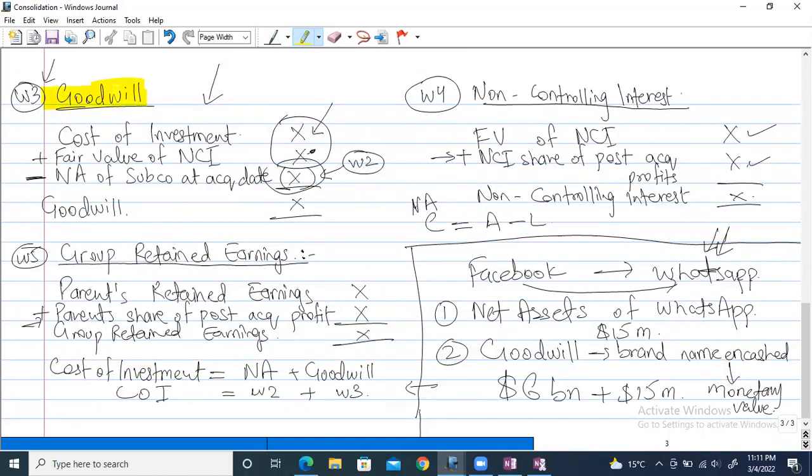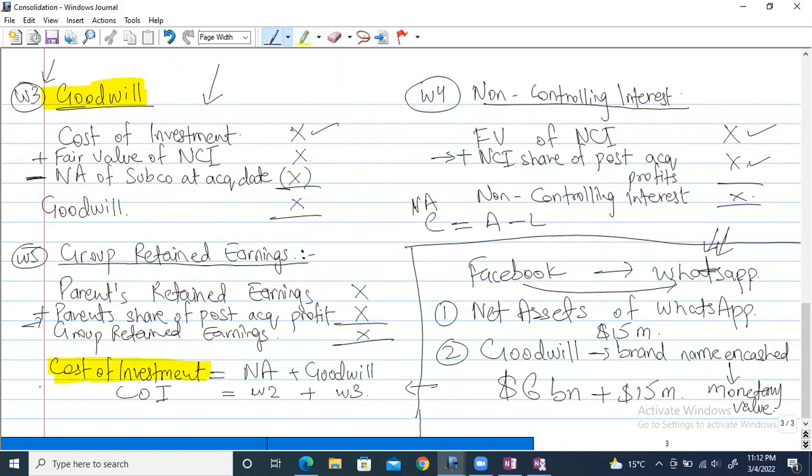Now let's see goodwill. Goodwill also has a formula. The reason there are workings over here is that each one has its own individual formula. Let me erase these lines so it's clear. Now let's see the formula of goodwill. The formula starts with cost of investment, which is very similar to what I just explained.